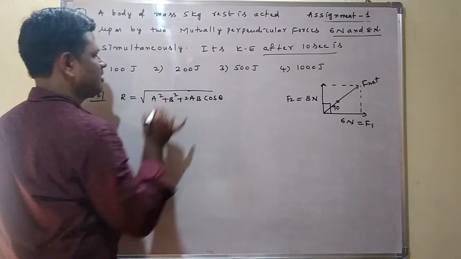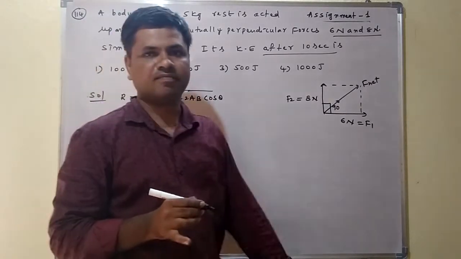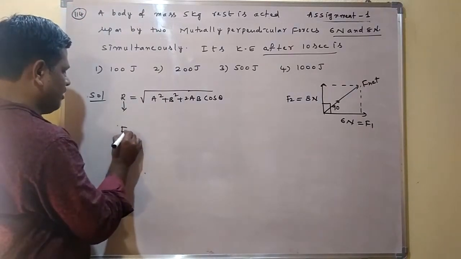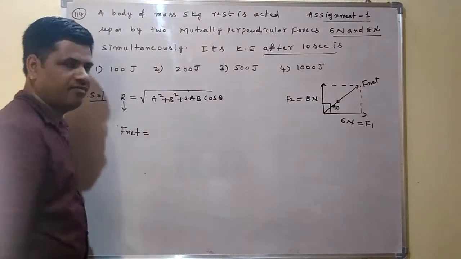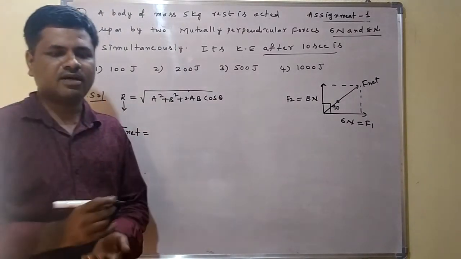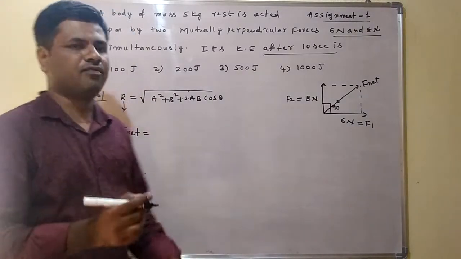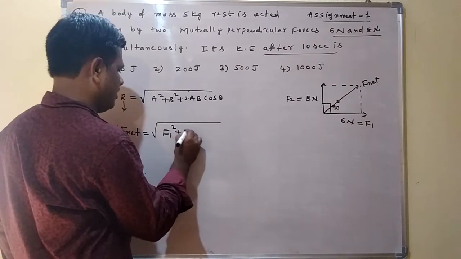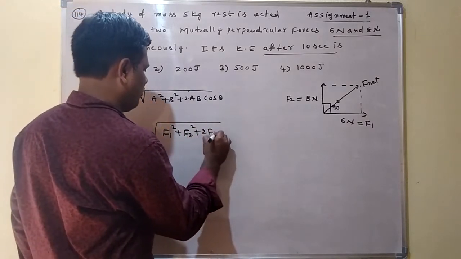Here a, b are the vectors, theta is the angle between them. Here the net force is the resultant vector. So F net is equal to under root of F1 square plus F2 square plus 2 F1 F2